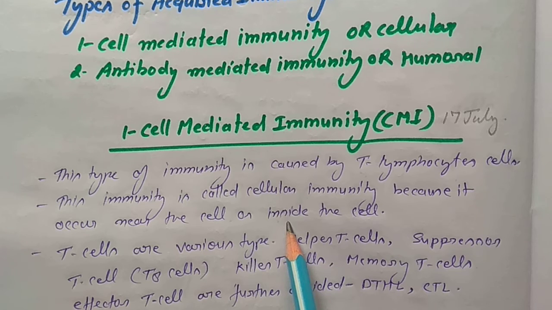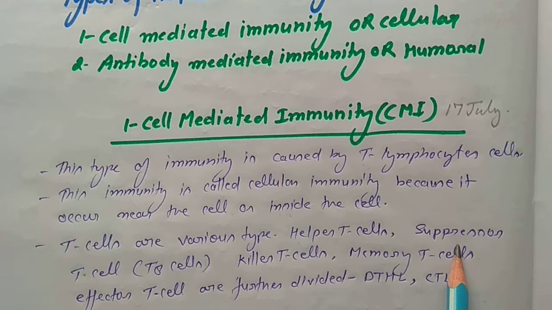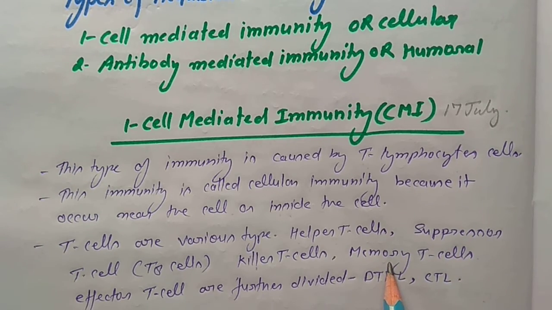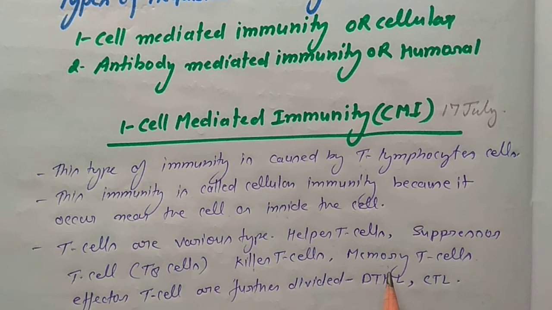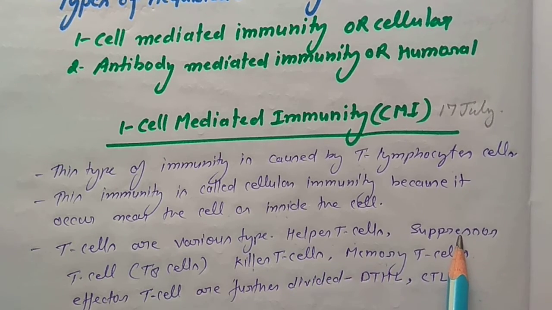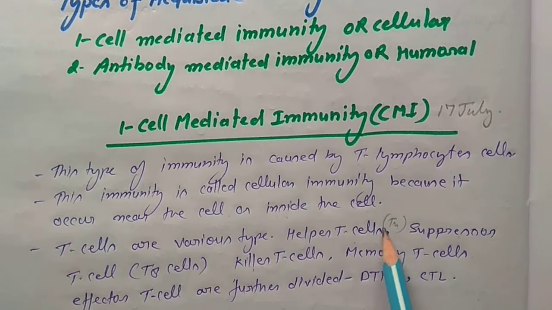Various types of T cells are present in the body, and these cells participate in cell mediated immunity. The T cells are helper T cells, suppressor T cells, killer T cells, and memory T cells. Helper T cells are also known as T4 cells.